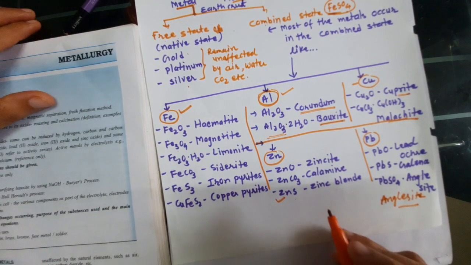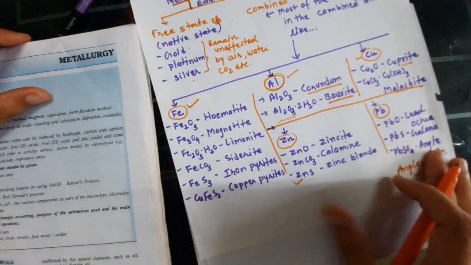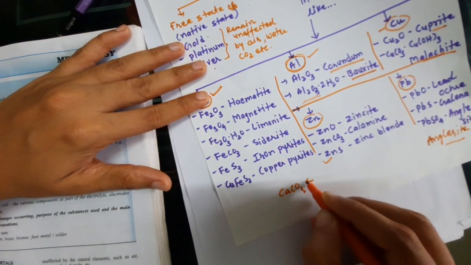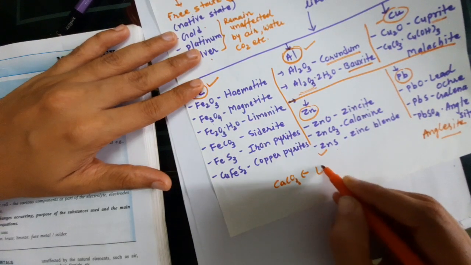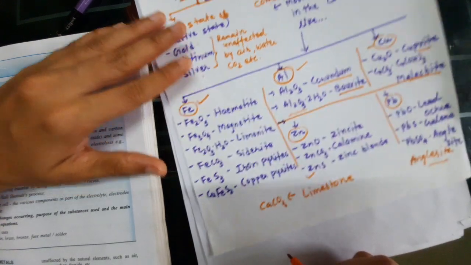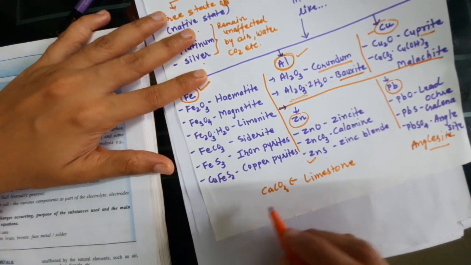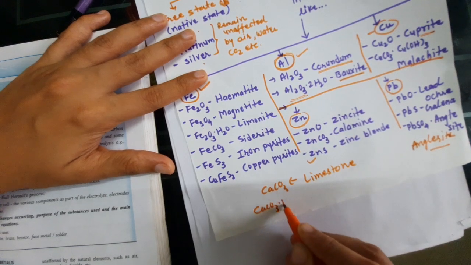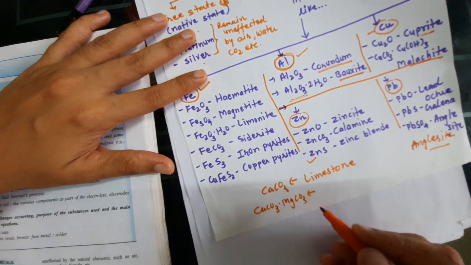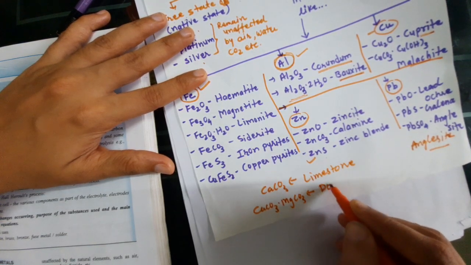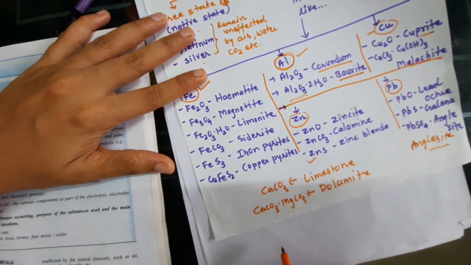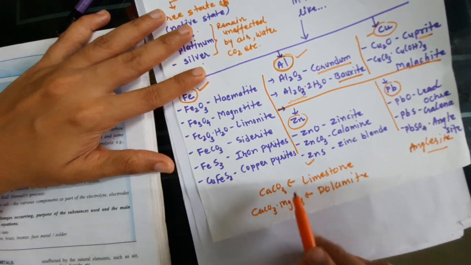For the magnesium also given, calcium also given. For the calcium we can say limestone, CaCO3, you know very well, CaCO3 we can say is limestone. That is also a calcium form. Another, dolomite, CaCO3 dot MgCO3, both in combined state, and this is called dolomite. Remember student, limestone, dolomite. This is for the calcium. So others are also given.